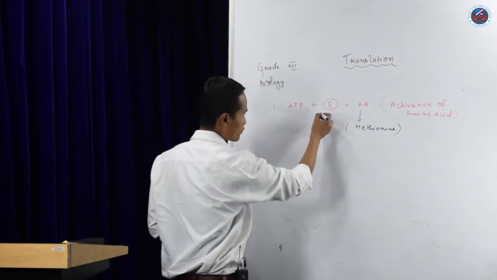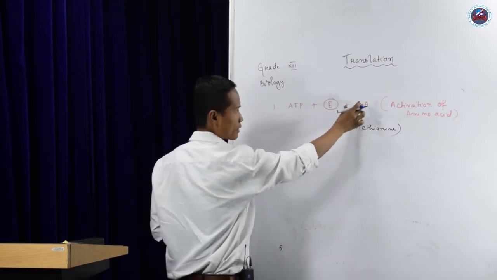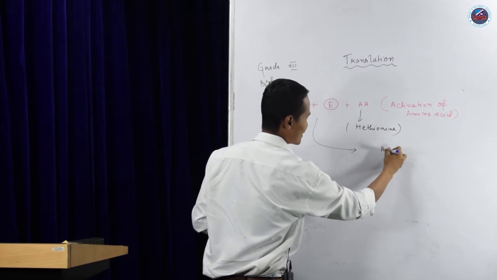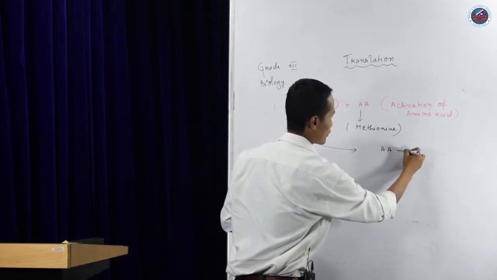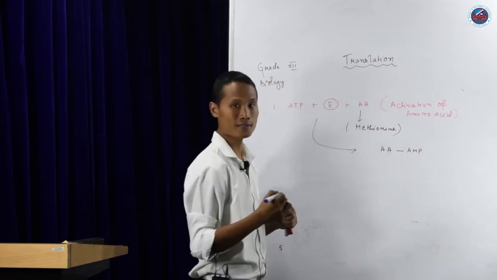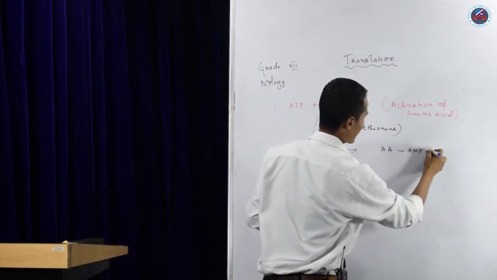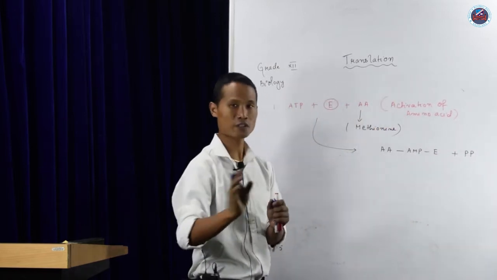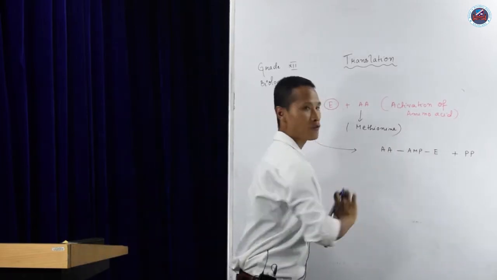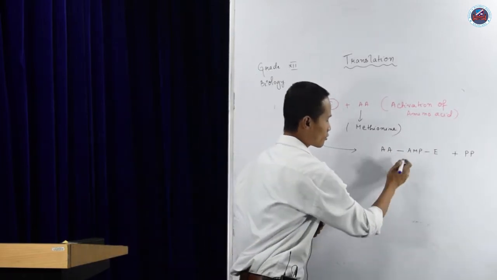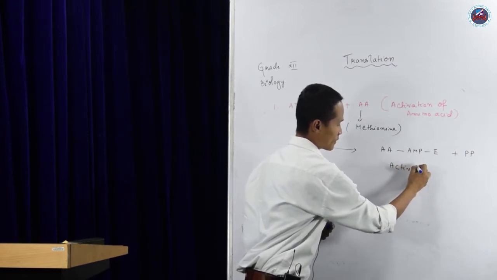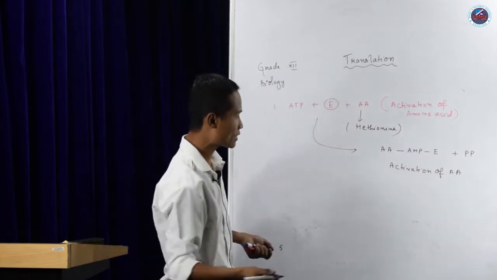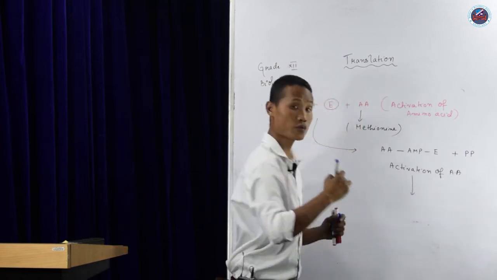Now, after activation, say that ATP, enzyme, and amino acids get activated. So this is your amino acid, then you get your AMP. AMP means adenosine monophosphate. Then the enzyme, plus pyrophosphate, which means 2 phosphate groups have been released and a bond has been formed. This is called the activation of amino acids. Once the amino acid is activated, it has to be transferred to tRNA.